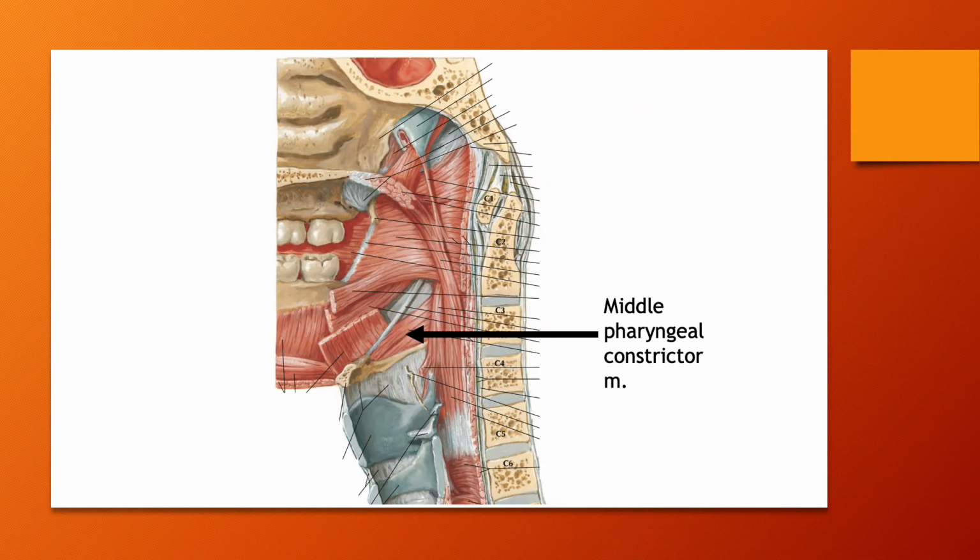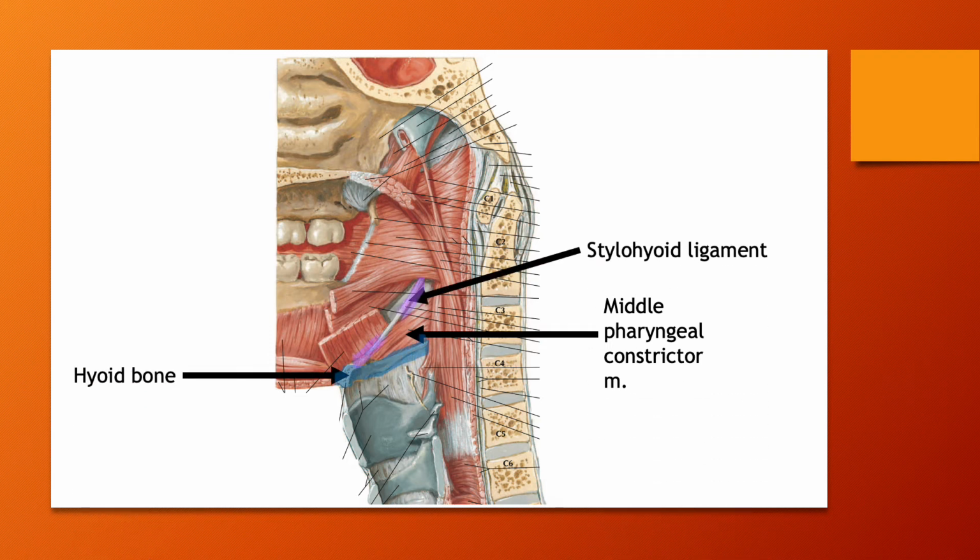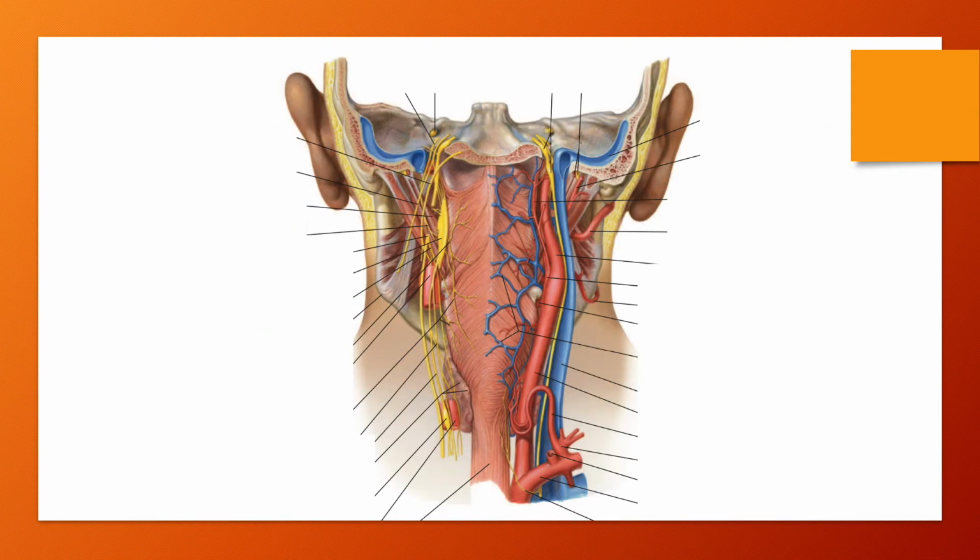The middle pharyngeal constrictor attaches anteriorly to the greater and lesser horns of the hyoid bone and to the stylohyoid ligament, which helps form the posterior and lateral walls of the laryngopharynx. Like the superior pharyngeal constrictor muscle, the middle constrictor is innervated by the pharyngeal branch of the vagus nerve through the pharyngeal plexus as well.